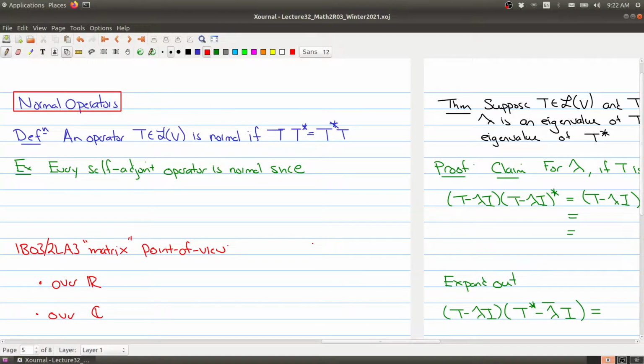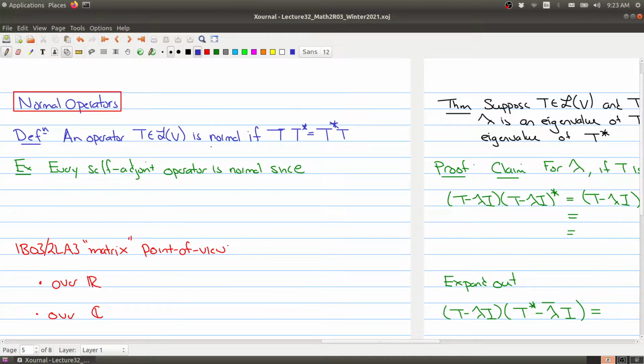Hi, and welcome back to part 3 of lecture 32, where we've been talking about special types of adjoint operators, or special types of operators on inner product spaces. So in this part, we want to talk about what are called normal operators. An operator is normal if it commutes with its adjoint.